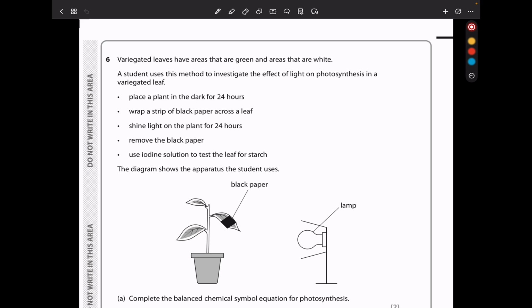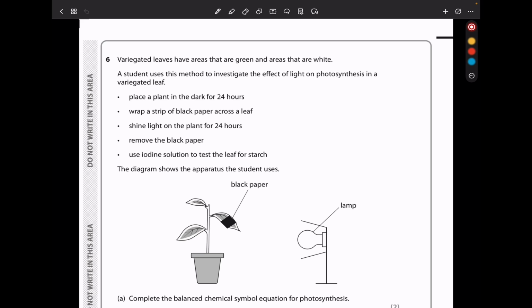Question 6. Variegated leaves have areas that are green and areas that are white. A student uses this method to investigate the effect of light on photosynthesis in a variegated leaf. So they place a plant in the dark for 24 hours. This is to discharge the plant. And then they wrap a strip of black paper across a leaf.